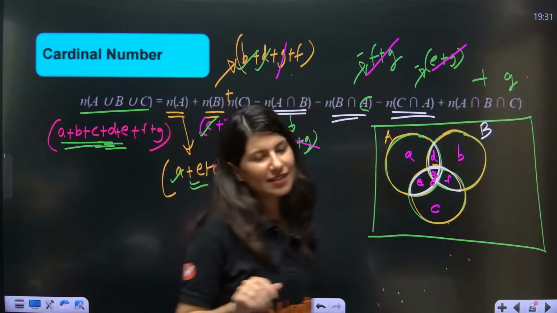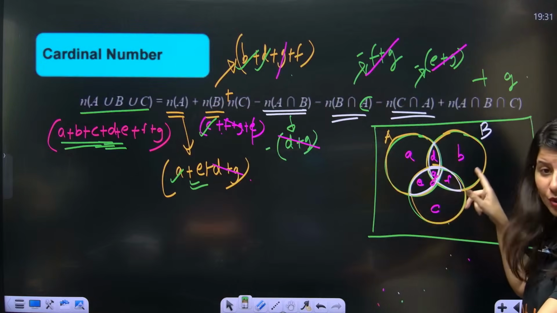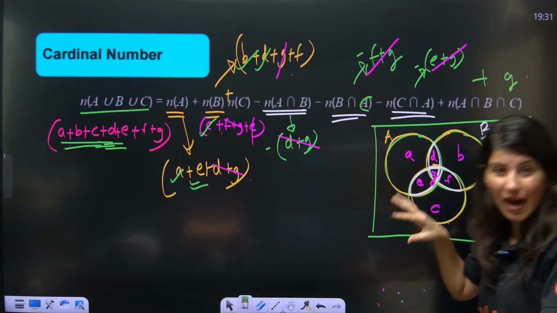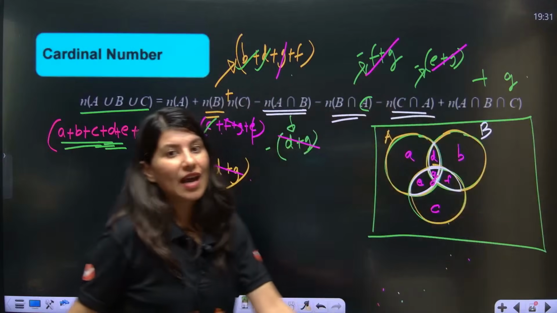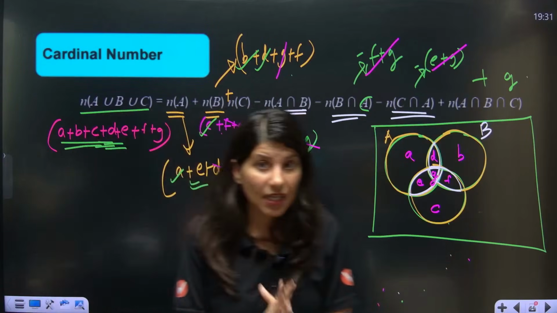So yes, this activity is something which you should do. Just make your own Venn diagram. Break it into parts. Watch this video again and understand that LHS and RHS portions are exactly becoming the same.